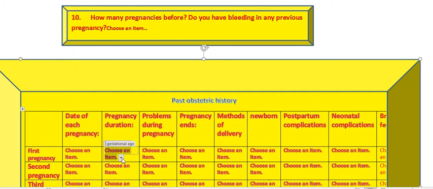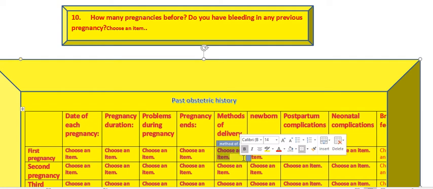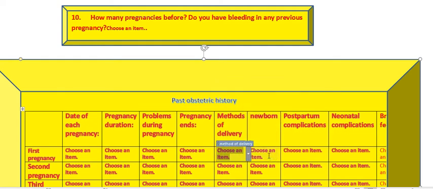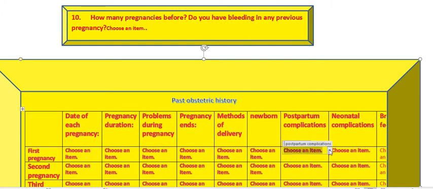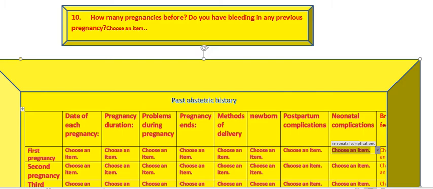when the pregnancy occurred, in which year, how long it lasted, for how many weeks, and any problems during the pregnancy, and the pregnancy outcomes: delivery or abortions. In case of delivery, whether it was vaginal delivery, forceps or cesarean section. Are the neonates living or dead, male or female, and what their weight was, and any obstetric complications, and any neonatal complications, and whether she breastfed her baby and for how many weeks.